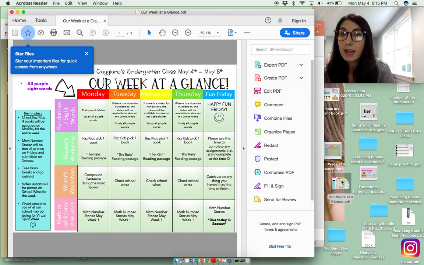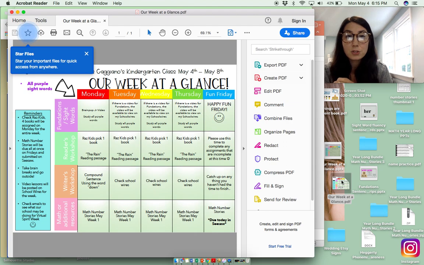So if you don't have any nonfiction books at home, that's okay. You could just make sure that you're reading one on Raz Kids for today, and it will go along with our Writer's Workshop. So you can write that in your Foundations notebook or any notebook that you have available, and then send a picture of it on Seesaw for me.